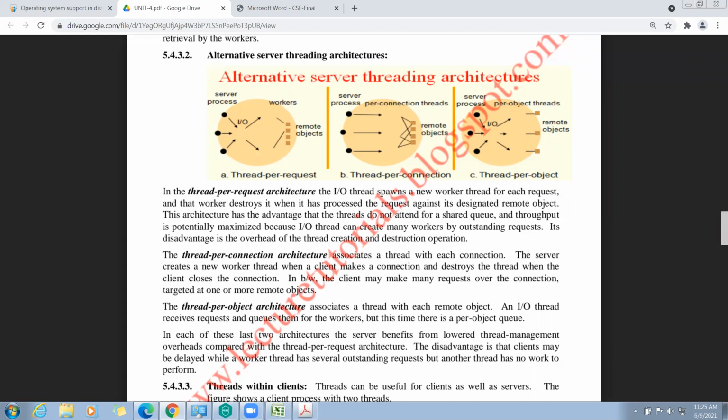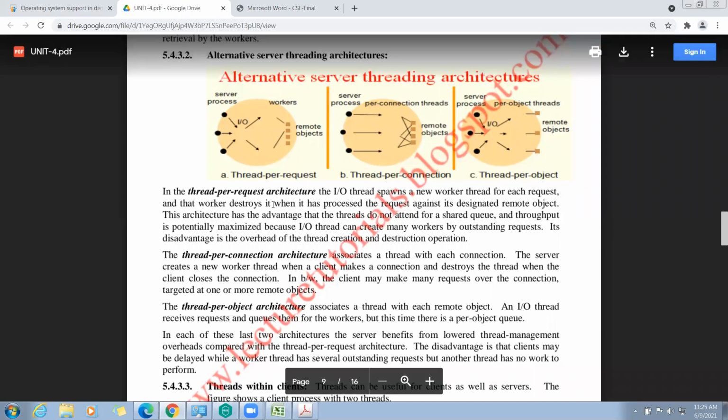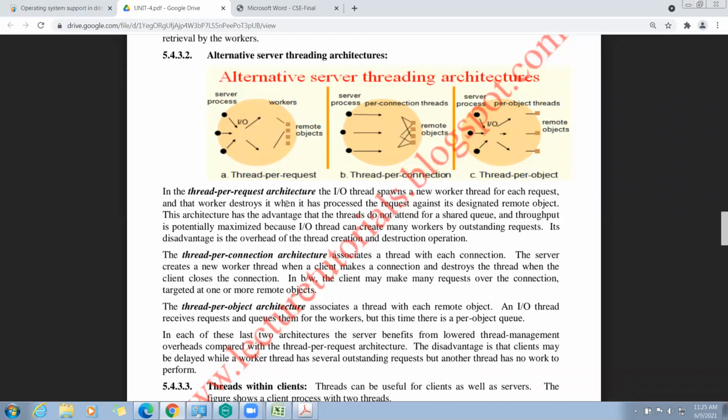The IO thread spawns a new worker thread for each request, and that worker is destroyed when it has processed the request against the designated remote object. Here, for every request, after completing that request, we need to destroy the connection between the client and server.